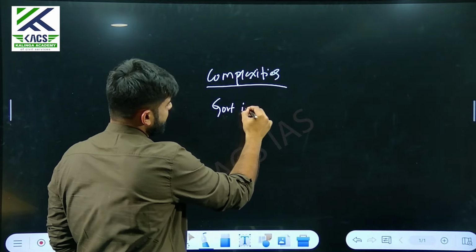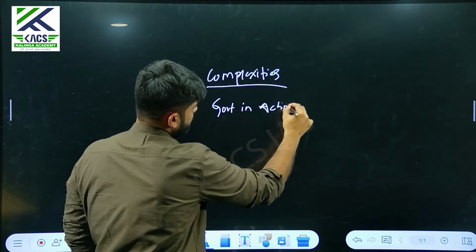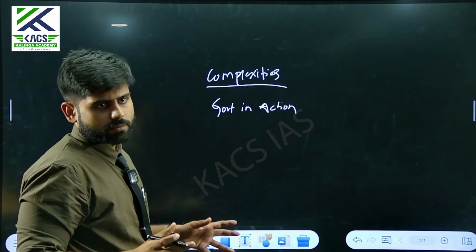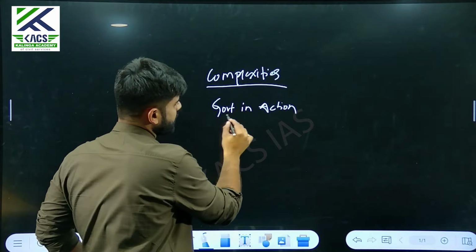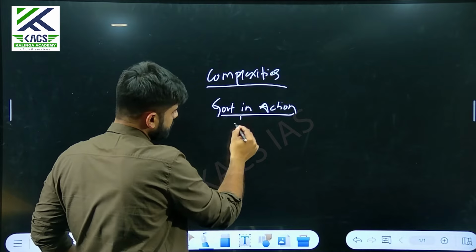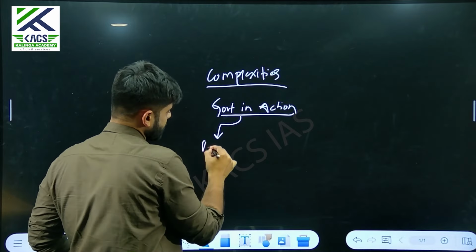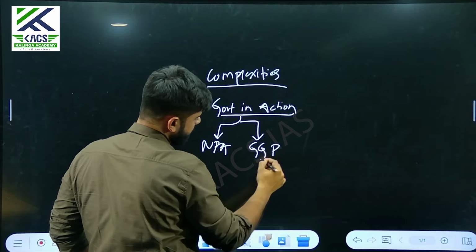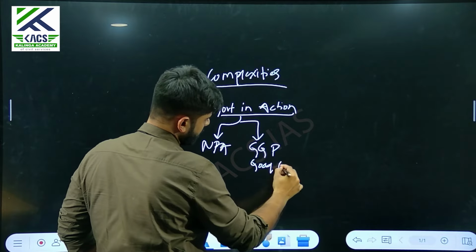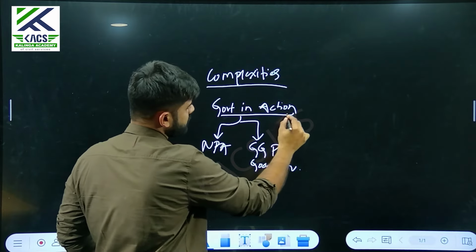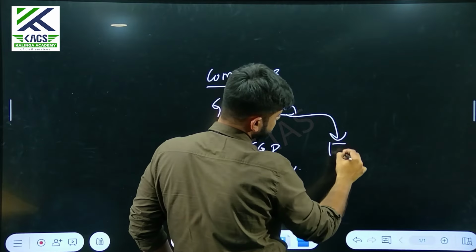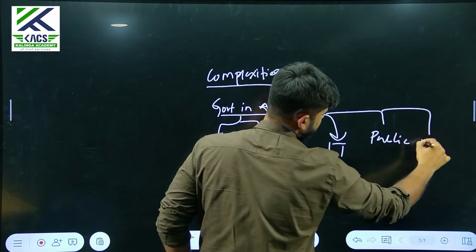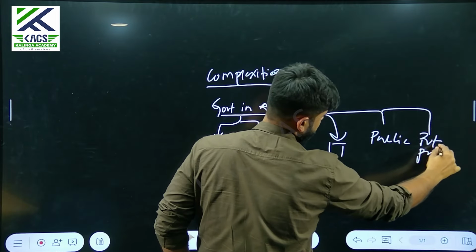It is government in action, right? Even though it has many functions, it is still limited by government in action. Now, where does government have action? Government has action in NPA. Government has action in GGP, good governance paradigm. You can also write in complexity how IT has evolved, how public participation has evolved, how private participation has evolved.